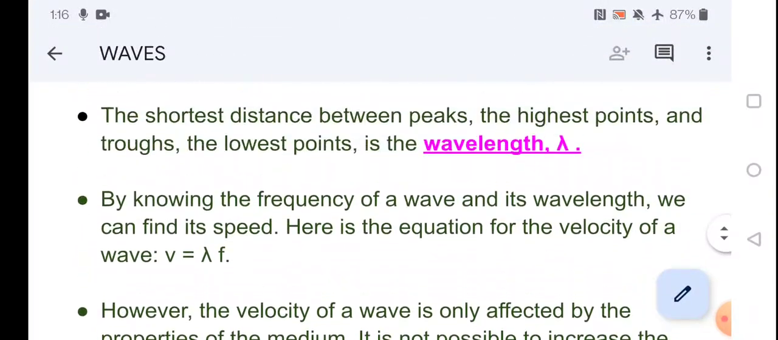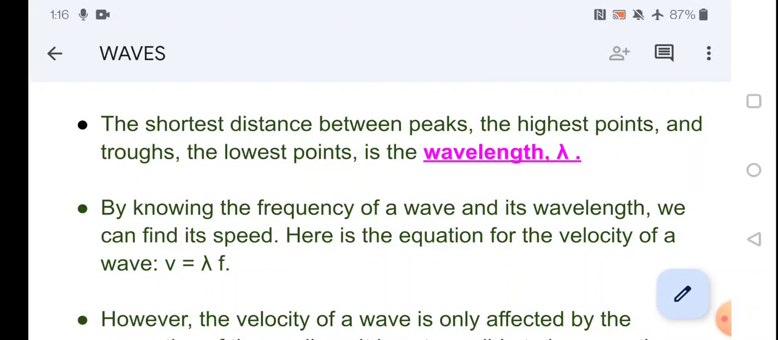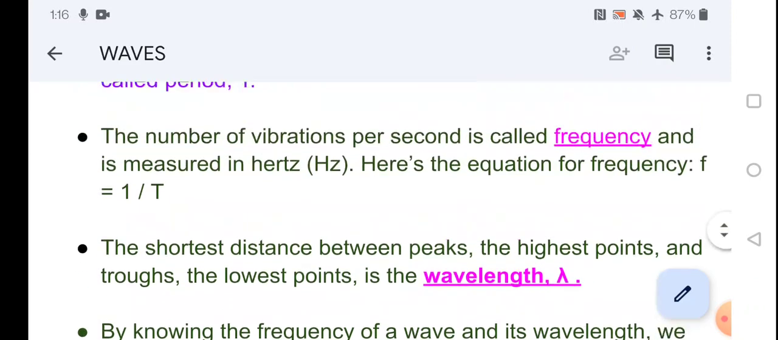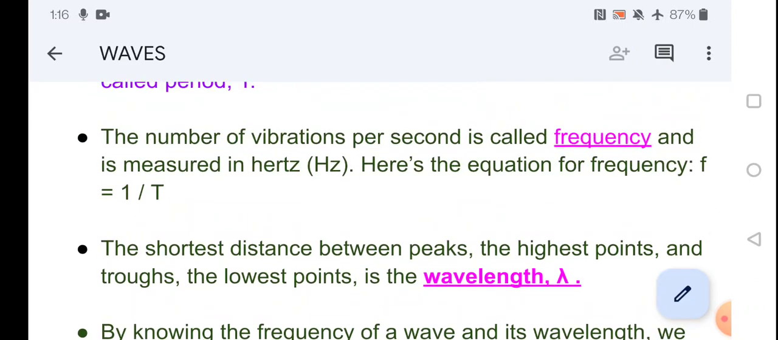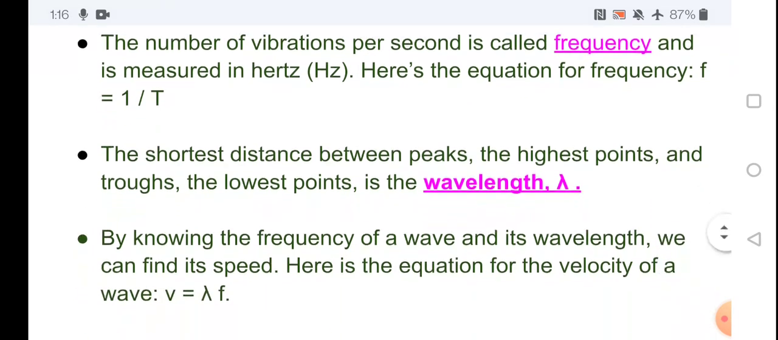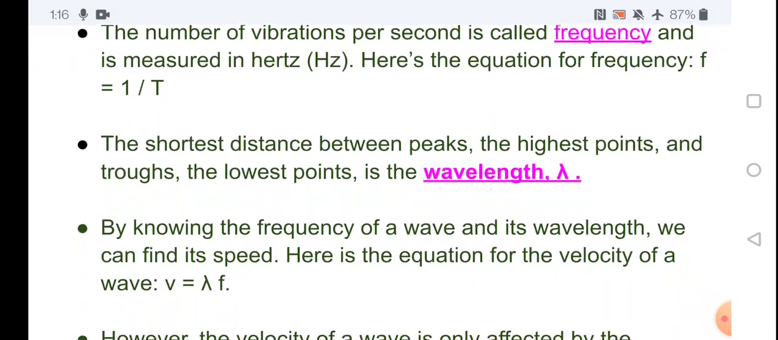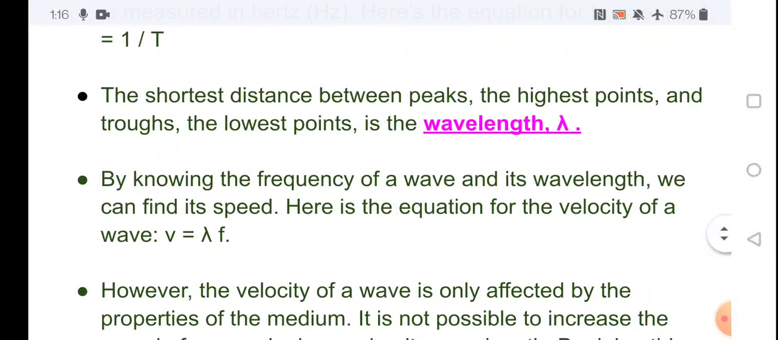We have one relation. If we know the time period T, we can calculate the frequency, that is f equals 1 by T. If we know the frequency and wavelength of a wave, we can calculate the speed of the wave by the formula v equals lambda f.